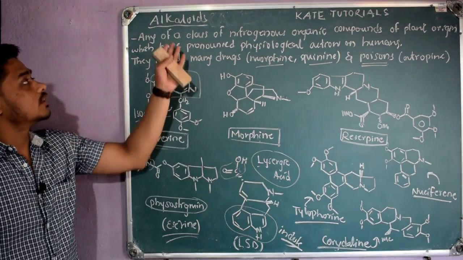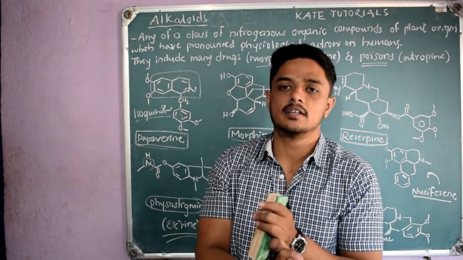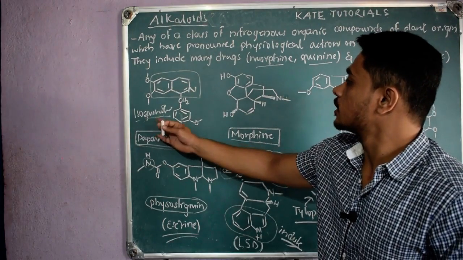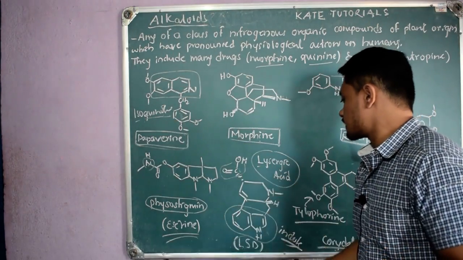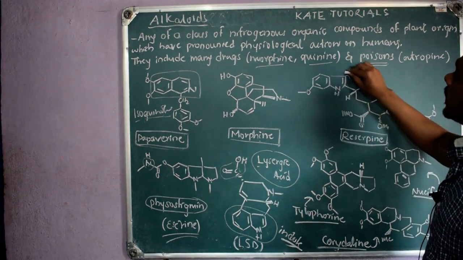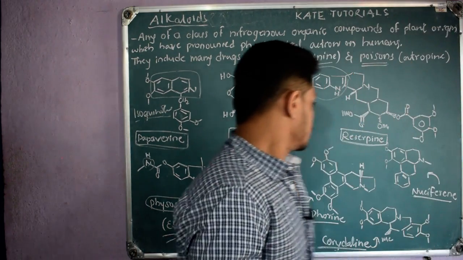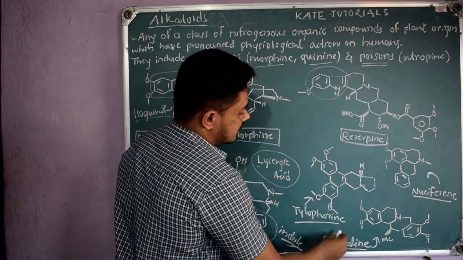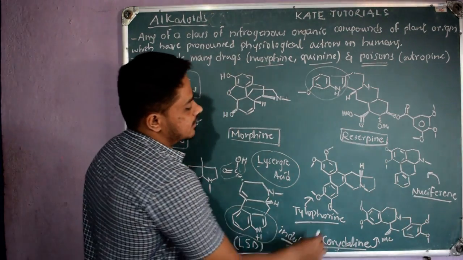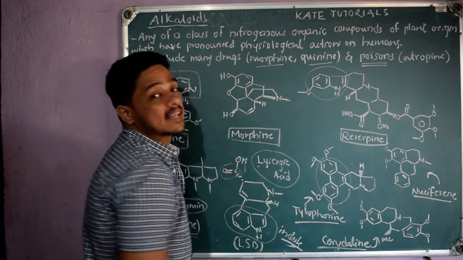In the same way, all these alkaloids are classified differently. Some are classified as pyridine or hydropyridine alkaloids, isoquinoline alkaloids, quinoline alkaloids, and indole alkaloids. This Reserpine also contains this indole skeleton, so we can call it an indole alkaloid, right? And coming to tylophorine, this is nothing but the skeleton of phenanthrene.